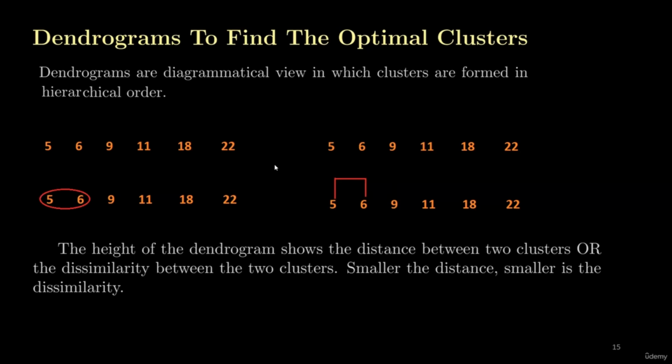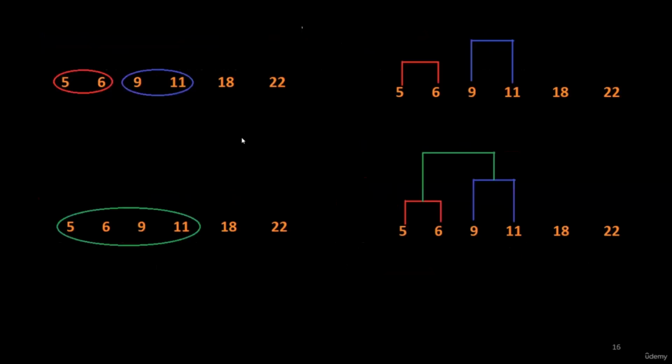The next step is to combine the next 2 closest points. The next 2 closest points are 9 and 11. Here you can see that I have merged these 2 points, 9 and 11, and here is the dendrogram of 9 and 11. The distance between 9 and 11 is 2, whereas the distance between 5 and 6 was 1. Therefore, the height of the dendrogram for the points 9 and 11 is greater than for these 2 points, 5 and 6. Now, the next step is to merge the two closest clusters.